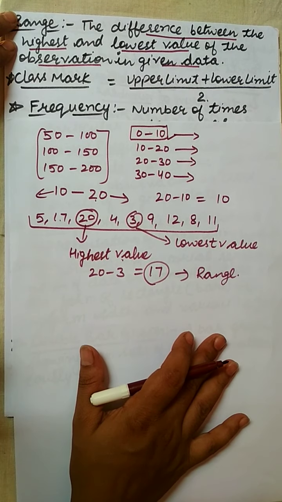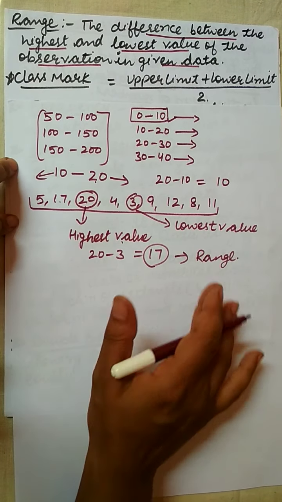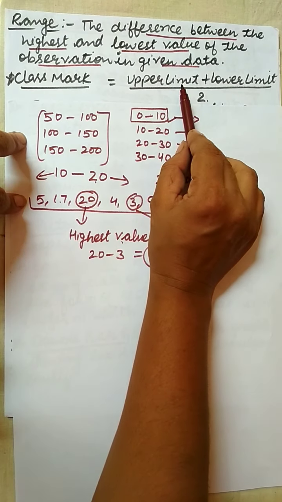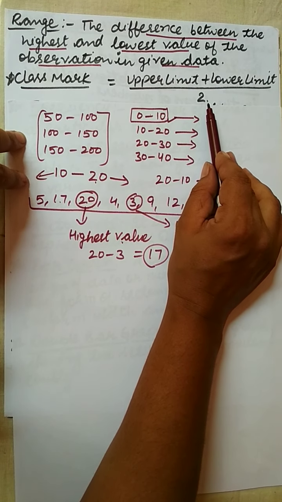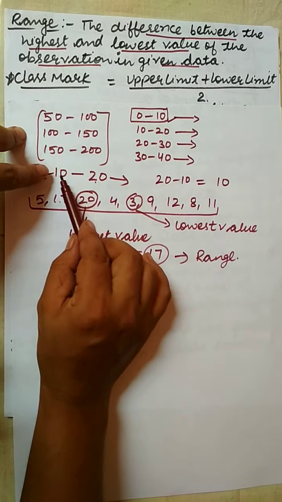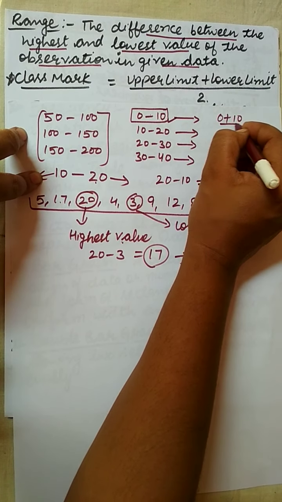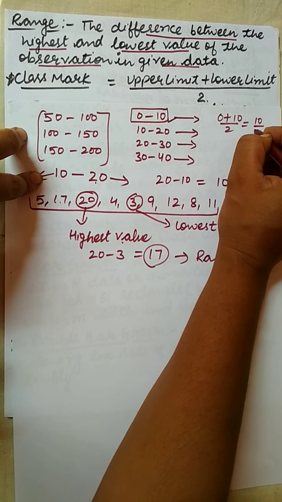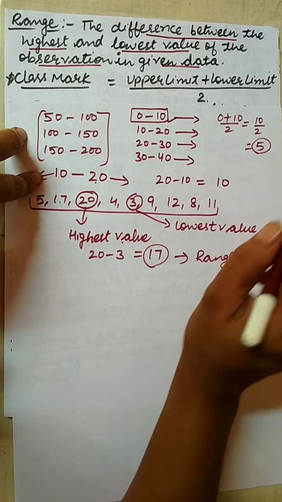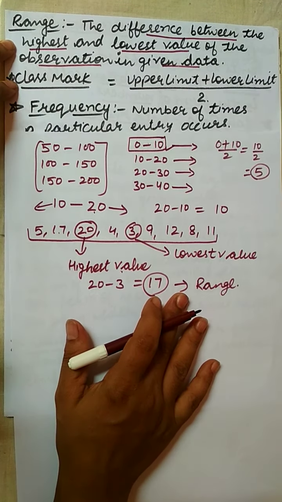Now class mark. Class mark is defined as upper limit plus lower limit divided by 2. As here I have 0 to 10, so 0 plus 10 divided by 2 is equal to 10 by 2, is equal to 5, is the class mark. Now frequency.